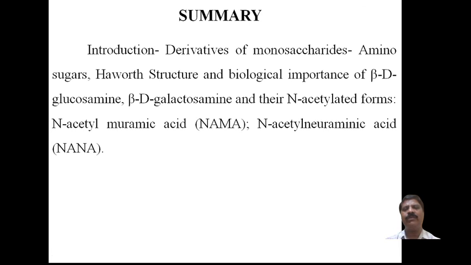So far we have discussed the introduction to carbohydrates, then the definition and classification of carbohydrates, then the definition of monosaccharides, then the derivatives of monosaccharides, in which the amino sugar derivatives, Haworth structure and biological importance of beta-D-glucosamine, beta-D-galactosamine, and their N-acetylated forms, that is N-acetyl muramic acid and N-acetyl neuraminic acid. This I have explained.